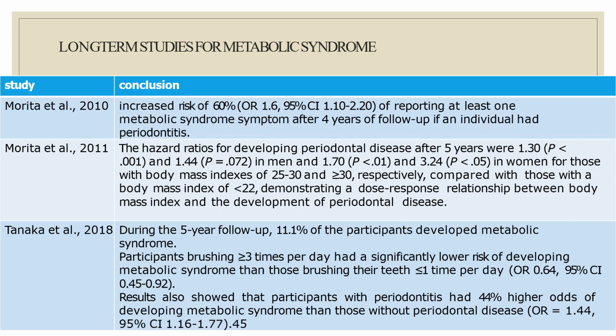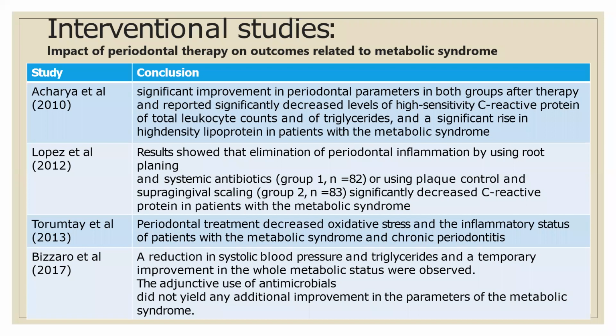Then Morita et al., the same group of people, in 2011 also showed that the risk is increasing and there is a statistically significant risk. Then Tanaka et al. in 2018 did a 5-year follow-up study, and they mentioned 11.1% of the participants developed metabolic syndrome, meaning patients who are already having periodontal disease. So you can see so much work has been done.